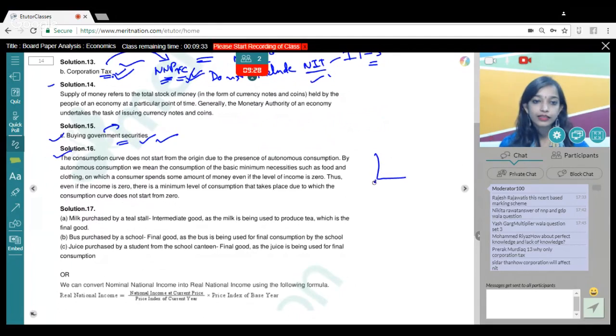That is, this is the origin. So a consumption curve would always start from a point higher than the origin. Okay, that is the C curve. Okay, question number 17, guys. Which of the following is a final and intermediate good?